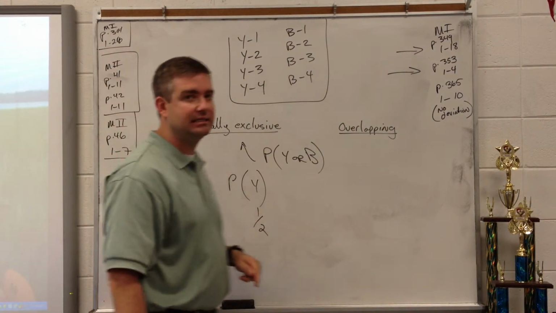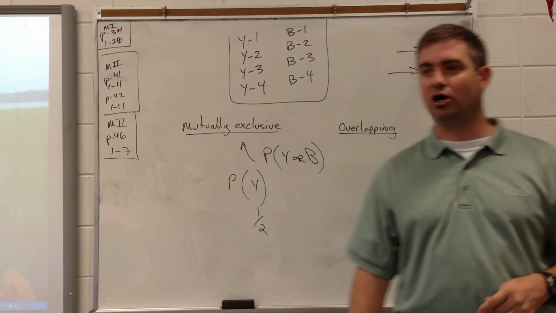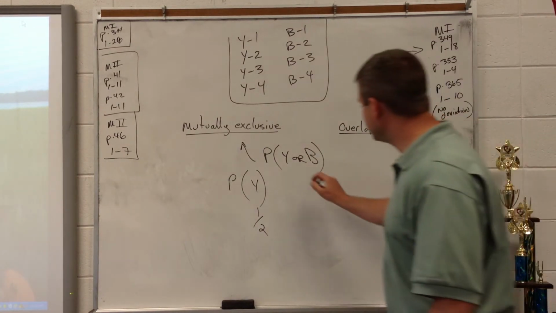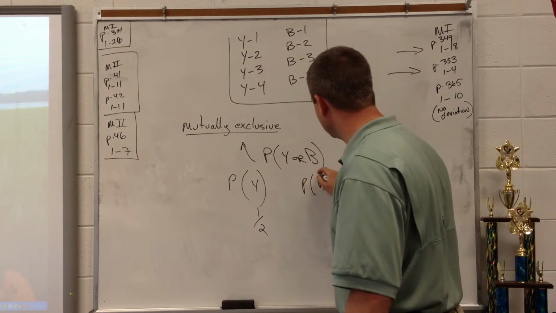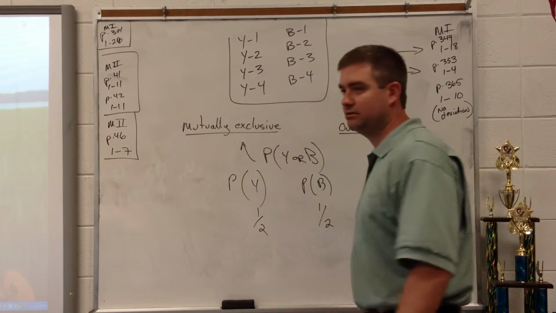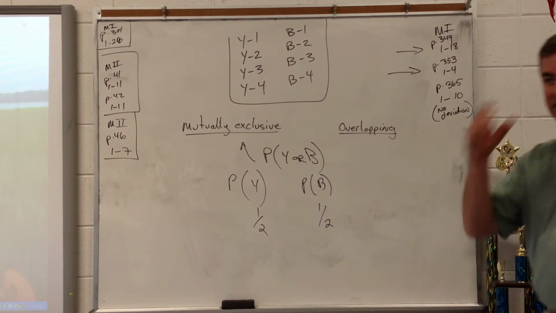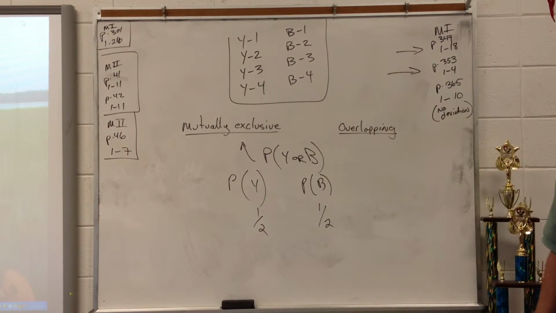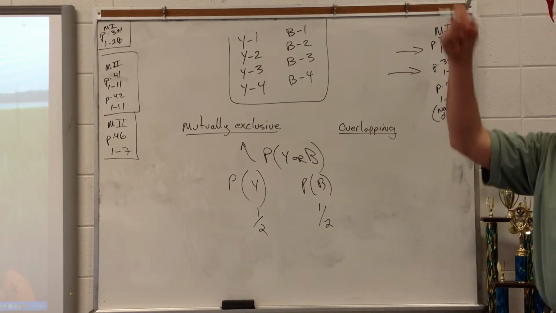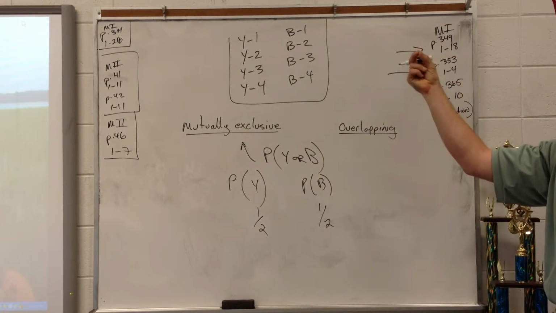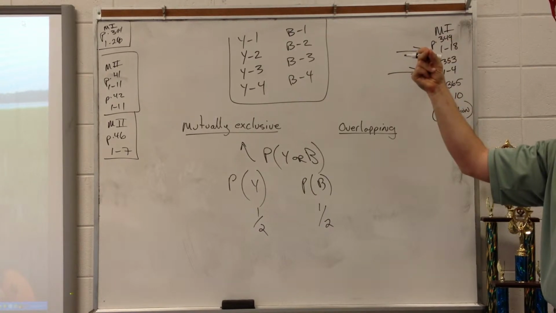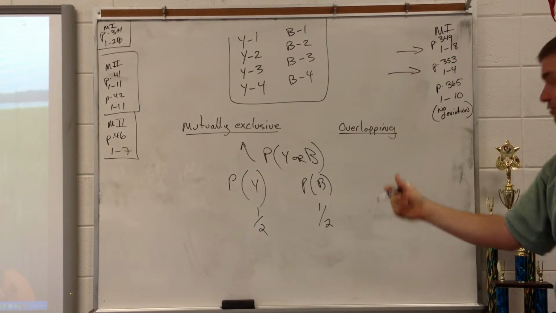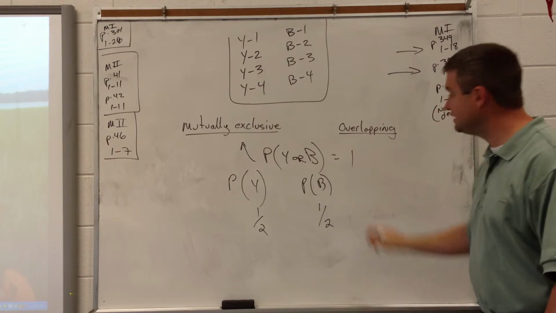The probability of a blue card is 1/2 as well. Conceptually, what is the probability of reaching in the bag and pulling out either a yellow card or a blue card? 100%. So we know that this is 1.